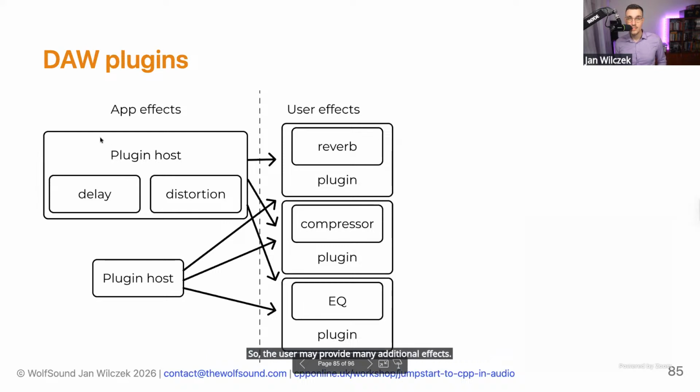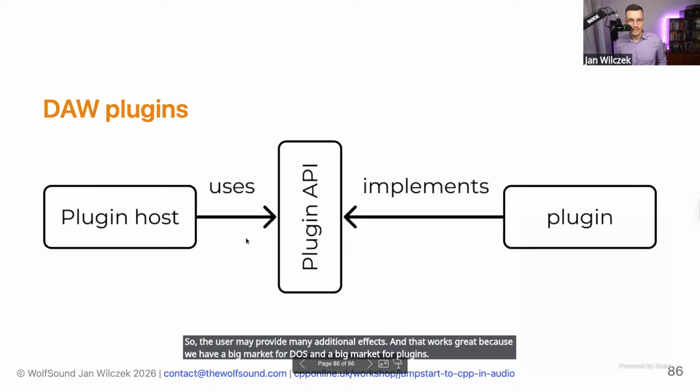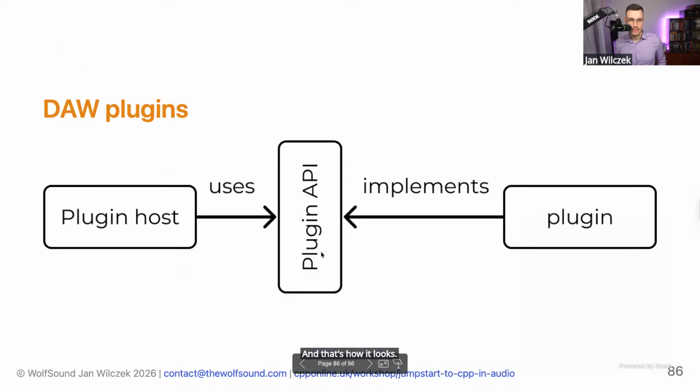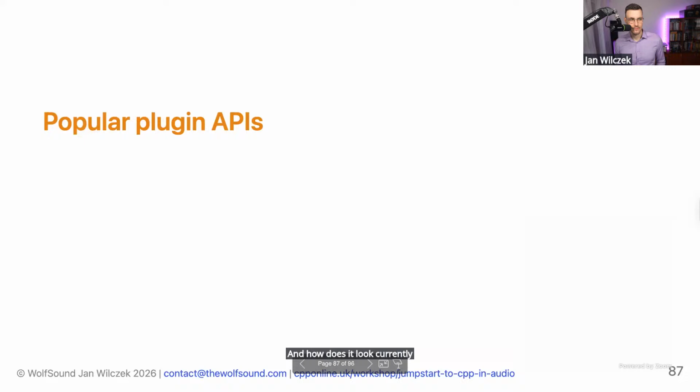And that works great because we have a big market for DAWs and a big market for plugins. And that's how it looks. We have a plugin host that communicates with a plugin via a plugin API. And there are a few plugin APIs, but both the DAW and the plugin must conform to it so that the communication is successful.